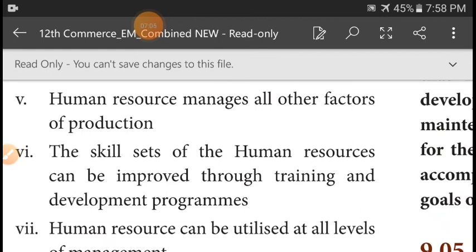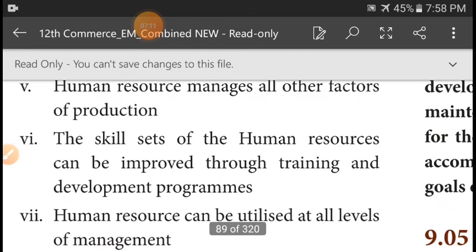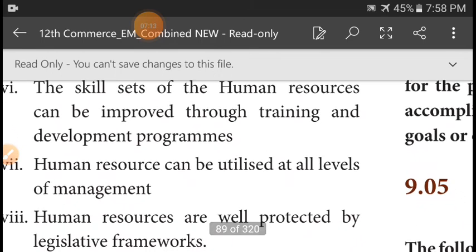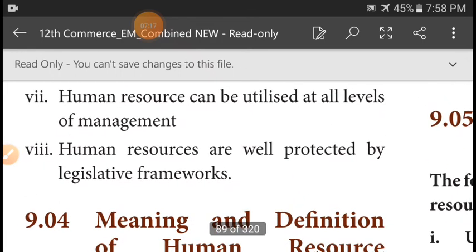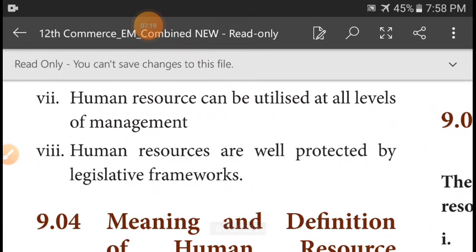Often organizations conduct training and development programs in order to improve the human resource. Human resource can be utilized at all levels of management. Human resources are well protected by legislative framework. For example, in every organization there is a separate law to protect human resources.